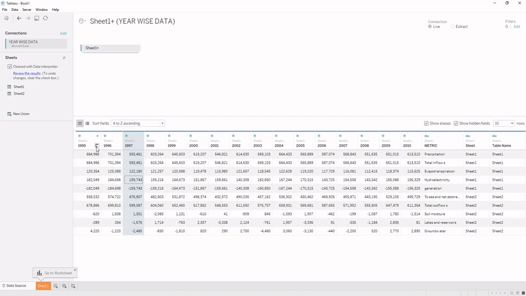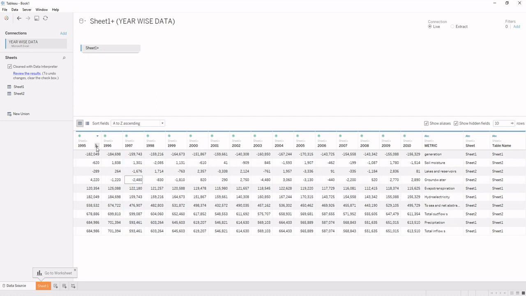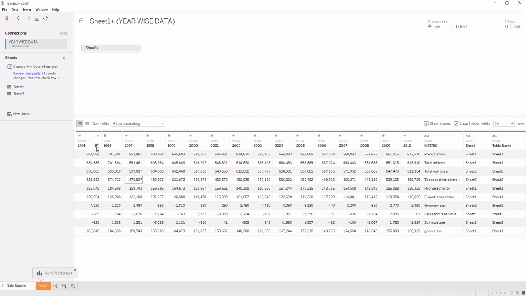And by clicking it, first your data will be sorted in ascending order, and on the next click it will be in descending order. So in the data source panel there will be two types of sorting. One is A to Z sorting and the other is column sorting. Below this panel we have the option of sheets. By clicking over it, it would go to the sheets to visualize the data. Now I hope you are aware of this data source panel.